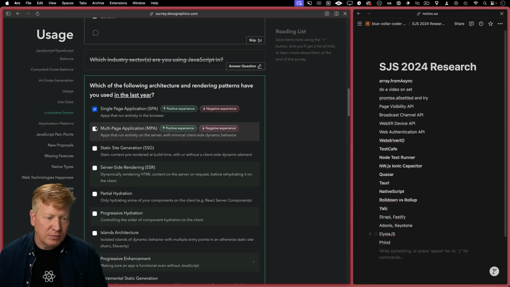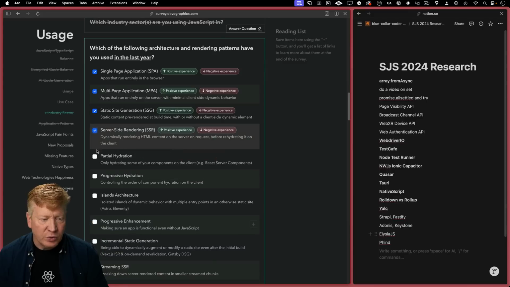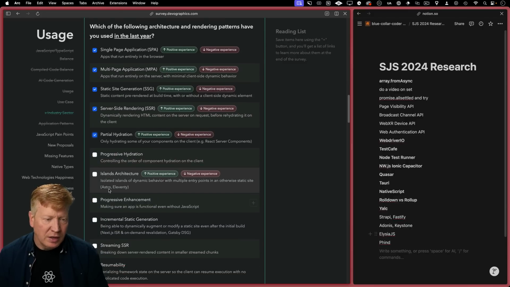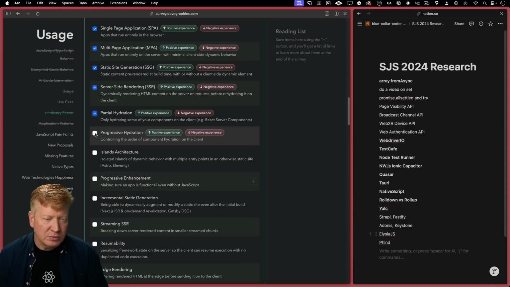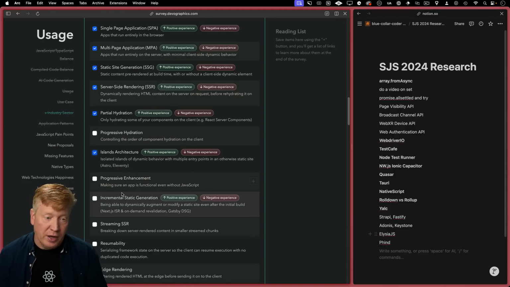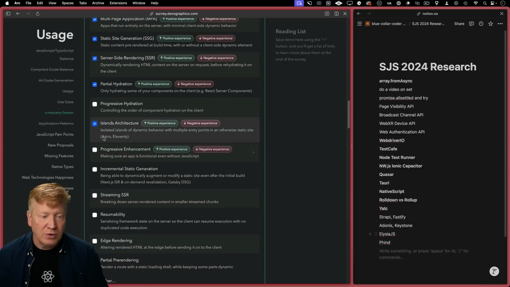Single page, multi-page, static site, SSR. Ooh, have I used Qwik in the last year? Sure I have. Progressive hydration. Wow. Is that the Angular stuff? Haven't used that. Islands architecture. Oh, yeah. That's the Astro stuff. Oh, it says that. Astro and 11ty. Ooh, I've got to check out 11ty for islands. I didn't know that was a thing.